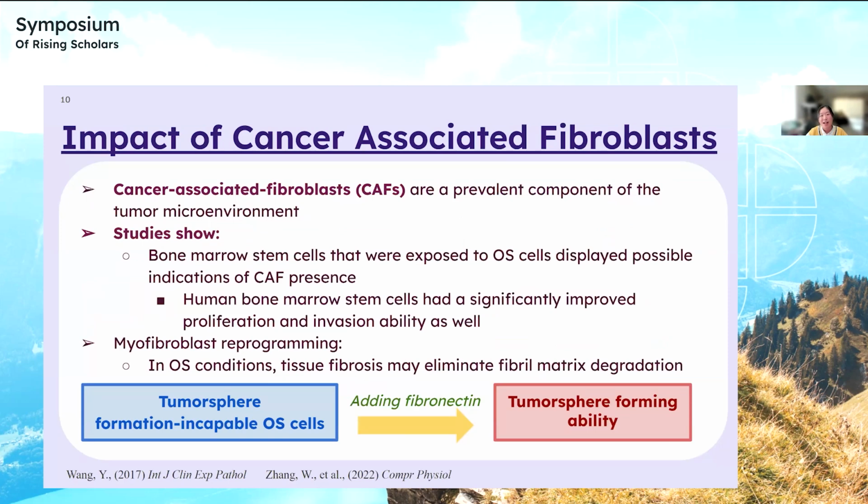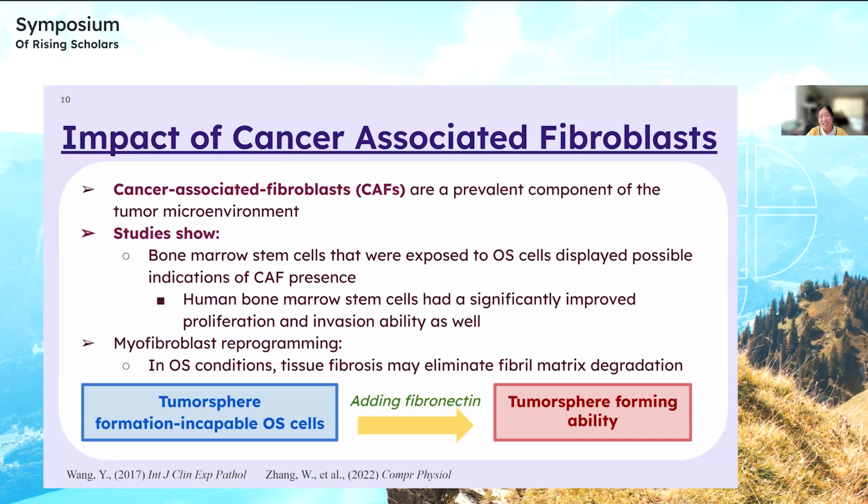So moving on, cancer-associated fibroblasts are a large component of the tumor microenvironment. They assist in creating a tumor-supporting phenotype. And a study showed that bone marrow stem cells that were exposed to osteosarcoma cells actually displayed possible indications of cancer-associated fibroblast presence. And with this in mind, these stem cells actually had a significantly improved proliferation as well as invasion ability. So thus, this study showed that cancer-associated fibroblasts were an important factor in altering the tumor microenvironment to be more supportive to metastasis, and it boosted that process.